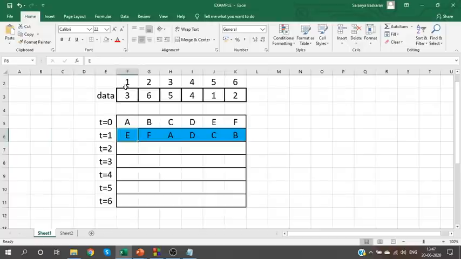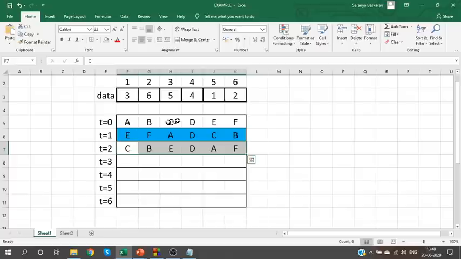So what did we say? The monkey standing at first position will go to the third position. So E comes here. 2 will go to 6. So F will go to 6. 3 goes to 5. A who's standing at 3 will go to 5. 4 stays at 4. So D will be here. 5 goes to 1. Who's there at 5? C. C will go to 1. And 6 goes to 2. So B will go to 2. Look at this. Do we have the original arrangement now?